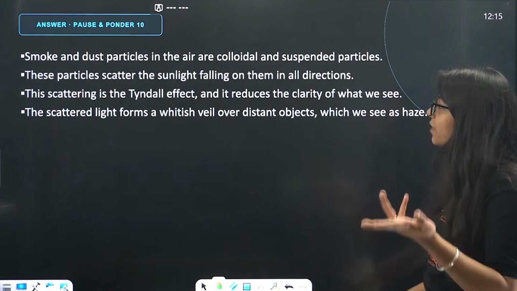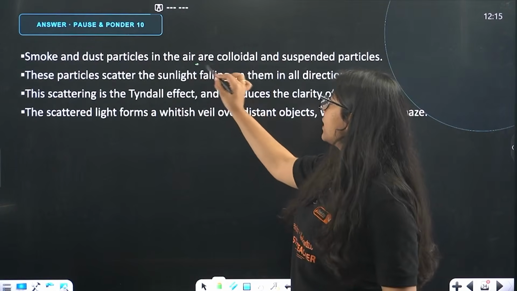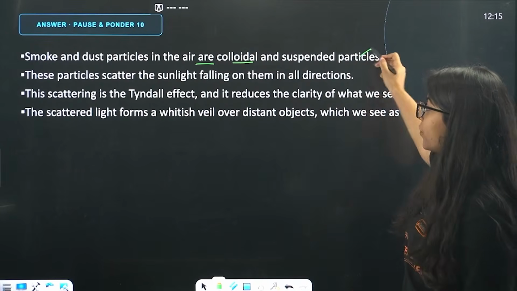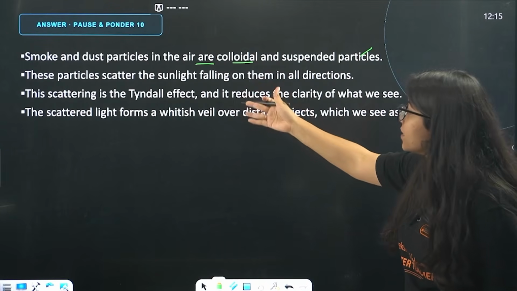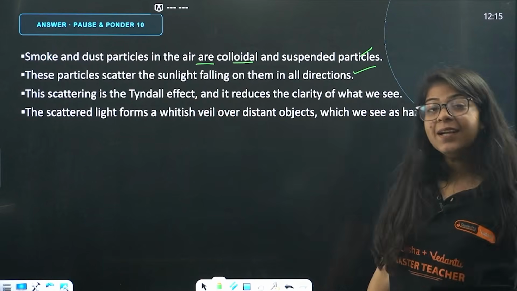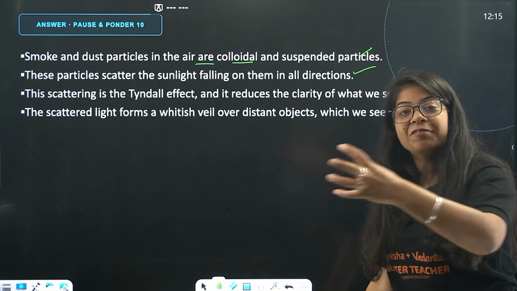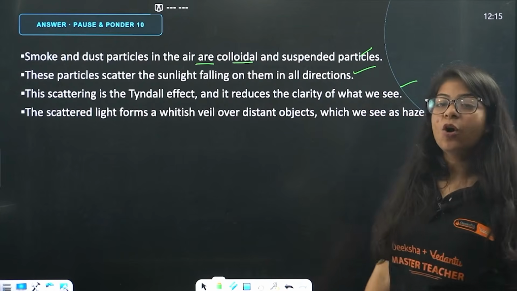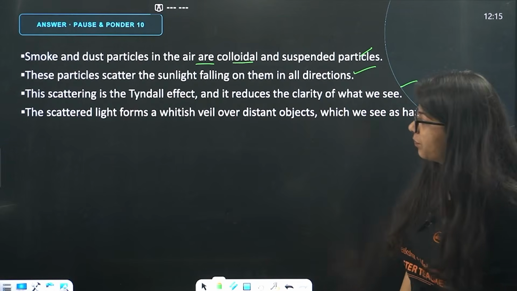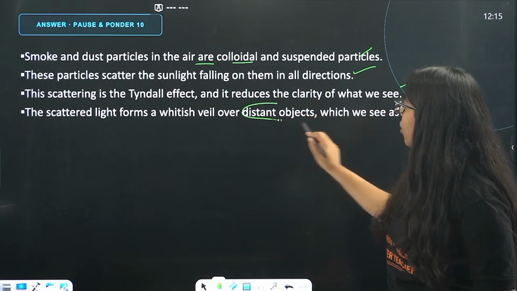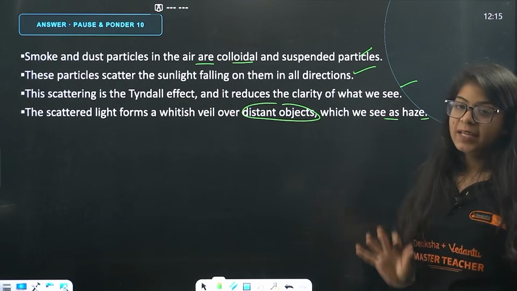That's the exact answer. Smoke and dust particles in the air are colloidal particles and suspended particles. These particles scatter the sunlight falling on them in all directions. This scattering is the Tyndall effect. The path of light becomes visible and it reduces the clarity of what we see. Then the scattered light forms a whitish veil over distant objects, which we see as haze.